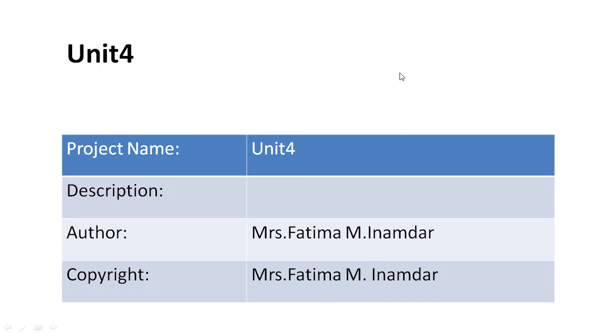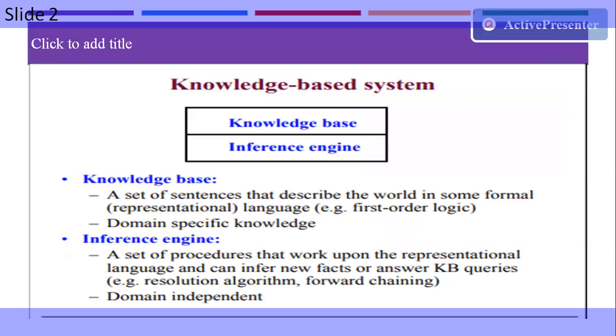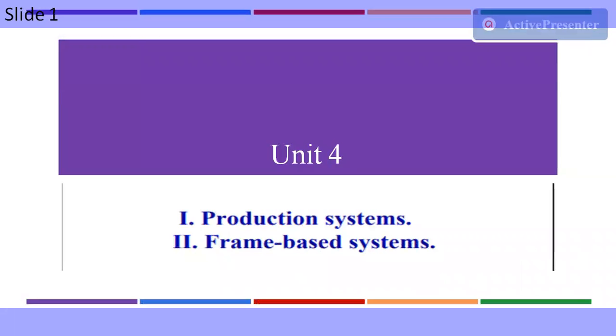Today we are going to see our unit number 4, in which we have to understand what exactly we have to learn. Basically, it gives you the production system, in which we understand what type of things we have to learn, and another one is the frame-based system. So let's start one by one, first the production system.